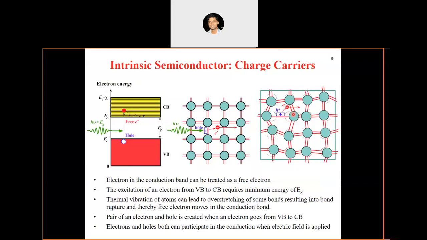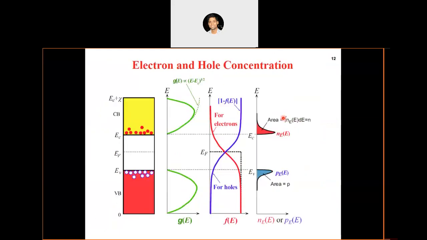The electron will move into the conduction band and the hole will remain in the valence band. Intrinsic semiconductor, as I mentioned yesterday, is a semiconductor which does not have any impurities. There is no contribution of electrons and holes from a foreign atom. That is the essential meaning of intrinsic semiconductor, right?